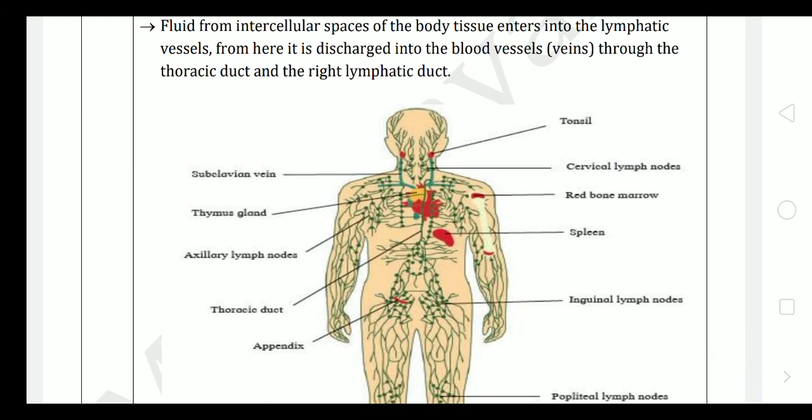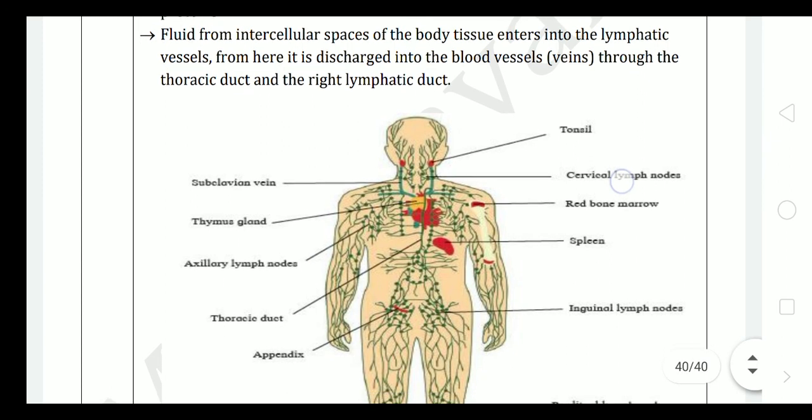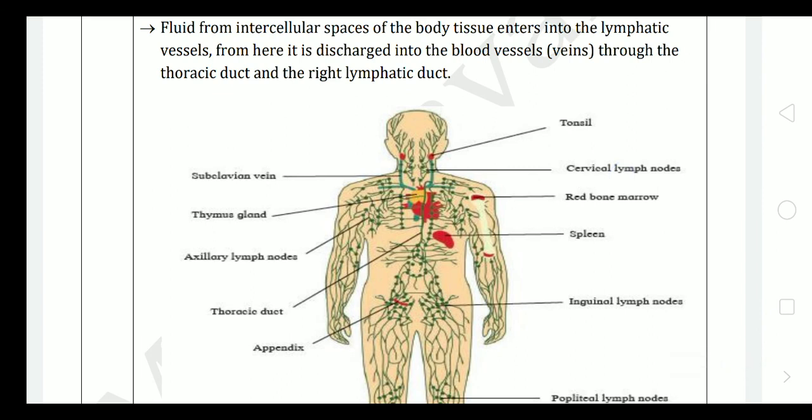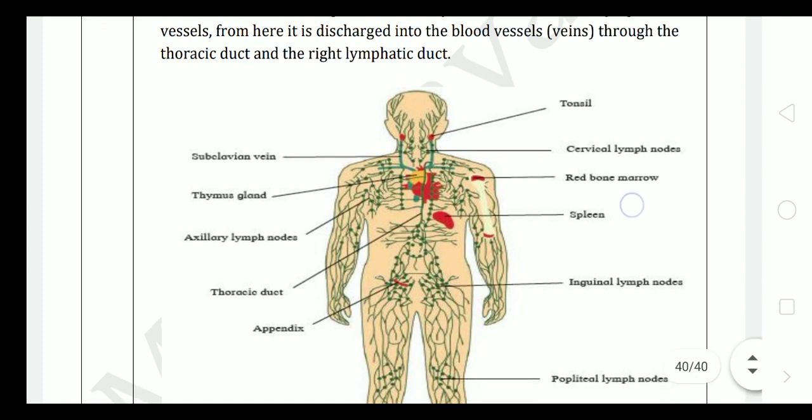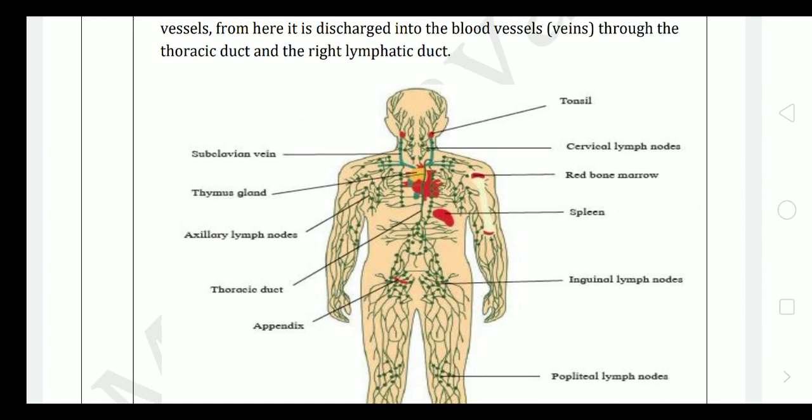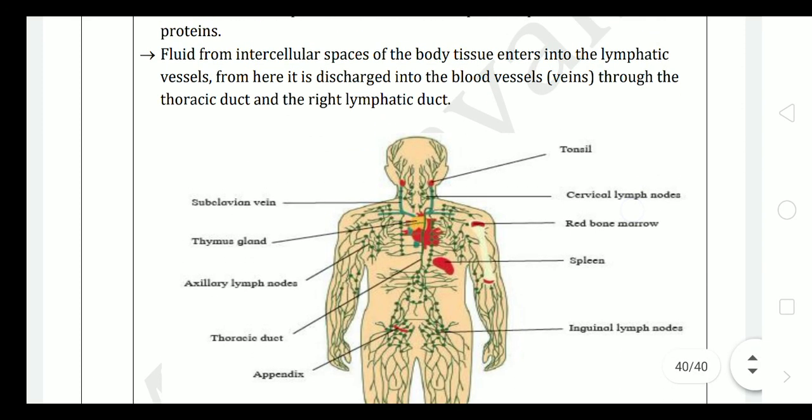Fluid from the intercellular spaces of the body tissue enters the lymphatic vessels. At the time of exchange of material between blood and cells across the capillaries, some material is filtered out through the permeable wall of the capillaries and accumulates in between the cells, so it gets accumulated in the intercellular spaces of the body; that is lymph. From here it is discharged to the blood vessels, that is to the vein, and through the thoracic duct and the right lymphatic duct it reaches the heart again.